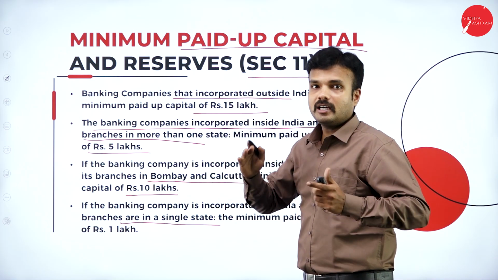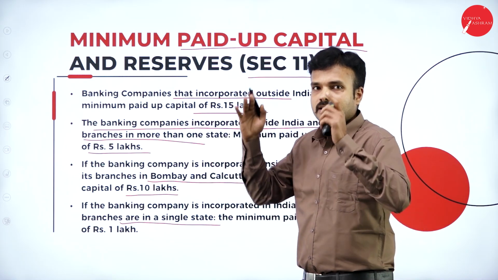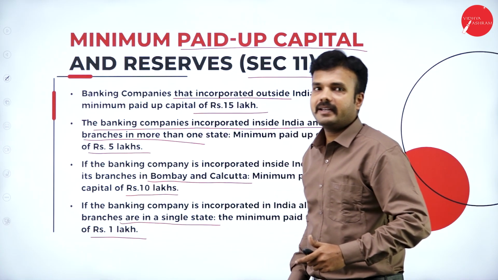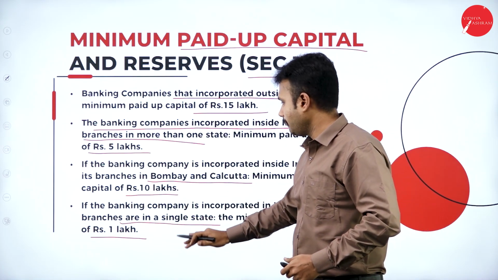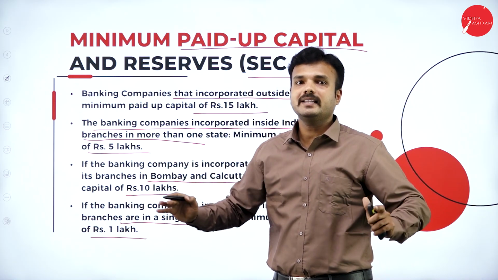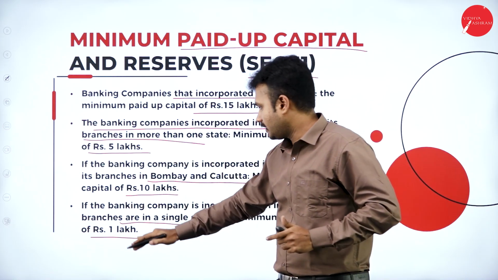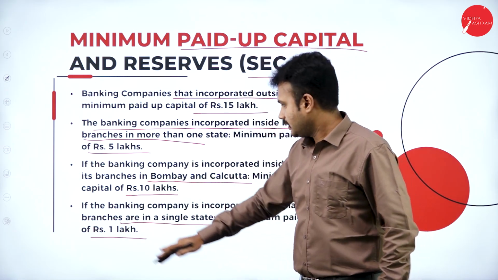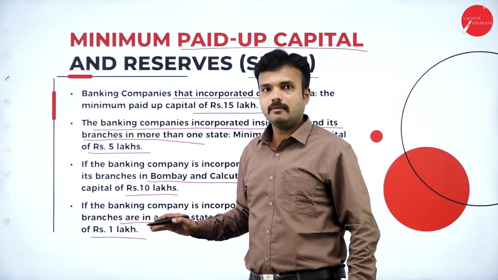If a banking company has all its branches in a single state, we call it a banking company which must maintain a minimum paid up capital of 1 lakh rupees. So if all the branches are available only in Karnataka, that is 1 lakh rupees paid up capital.